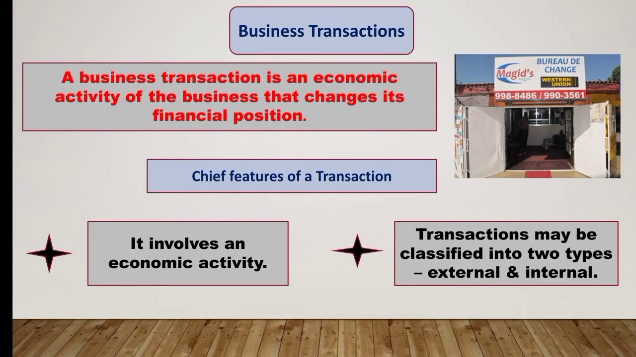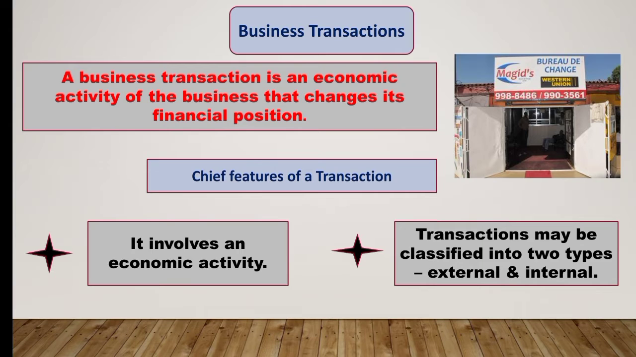So we'll start with the very first accounting term, which is business transaction. Now, a business transaction involves an economic activity of the business that changes its financial position. Any activity carried out with the motive of earning money or profit is known as economic activity. Whenever an economic activity takes place in a business, we call it a business transaction. Whenever any business transaction takes place, it results in a change in the value of capital, assets and liabilities of the organization.